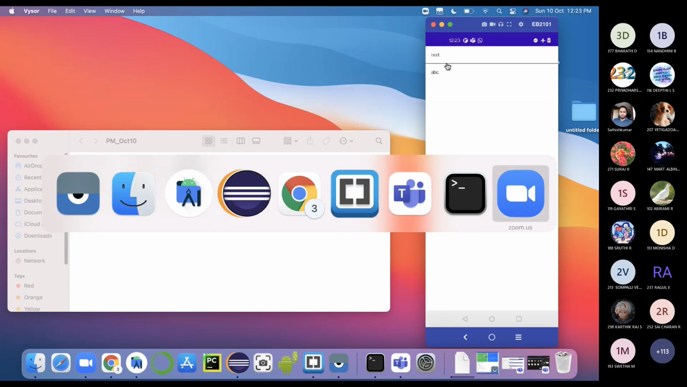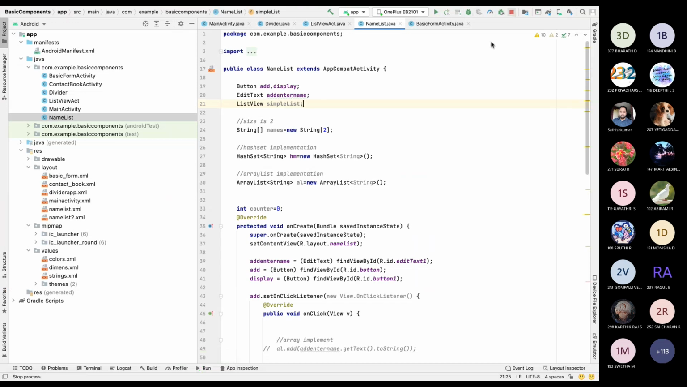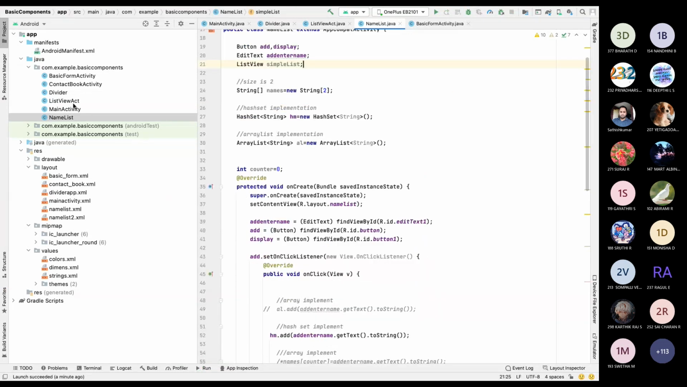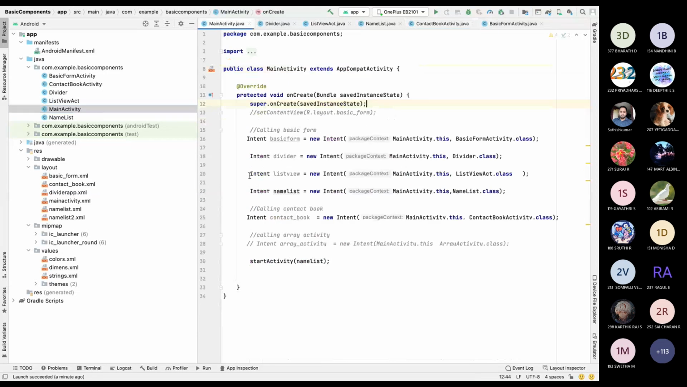I will show you an example of hash map also. Any doubts on this? Because I keep on telling, right? Okay, thank you.